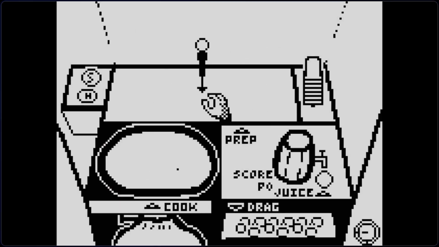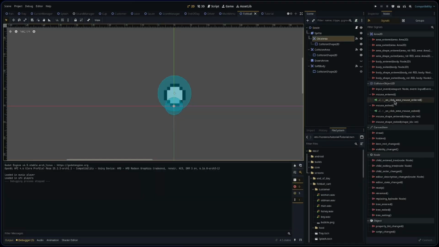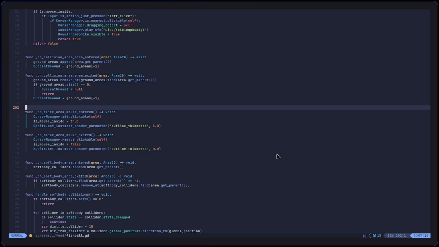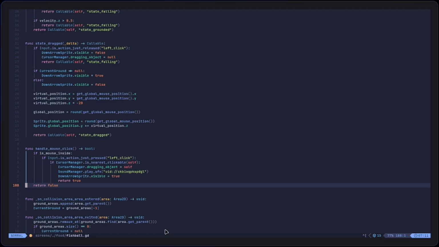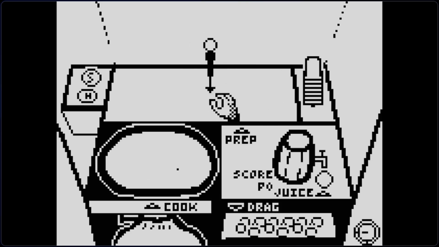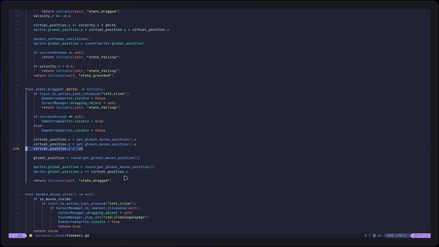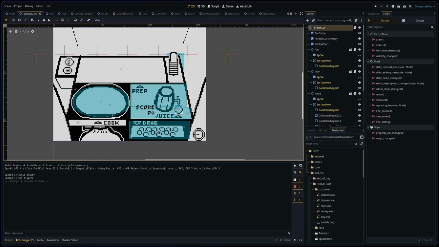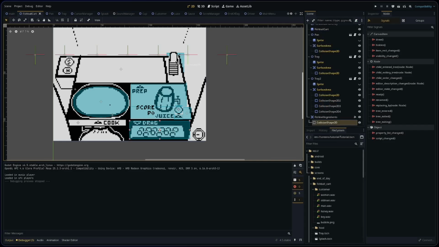Next, I made the fishballs draggable. Use the Area2D, connect these 2 signals, tell the script if mouse is inside, if clicking, and then start dragging these balls. Also, add an offset to the z value, so it looks like it's being lifted. I used another Area2D for spawning in the balls.